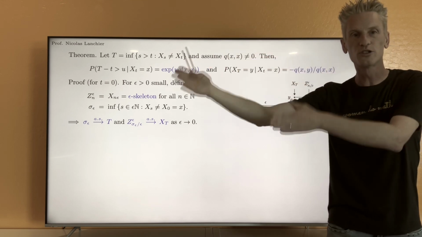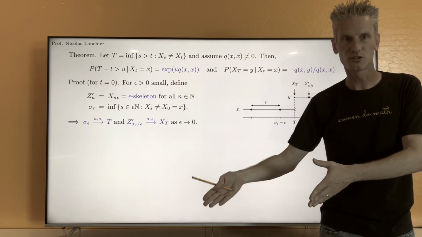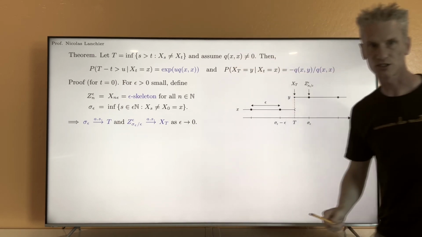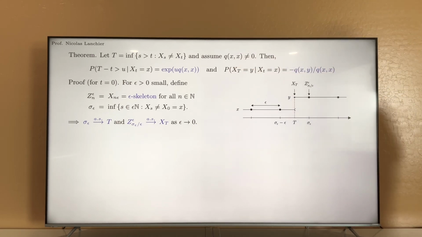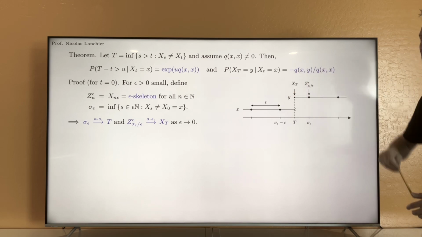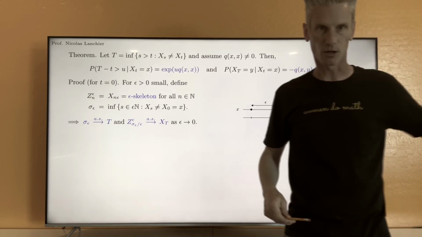That goes to 0 when epsilon goes to 0. And so that shows that indeed we have this convergence, because when epsilon is very small, the probability of two jumps in this time interval goes to 0.